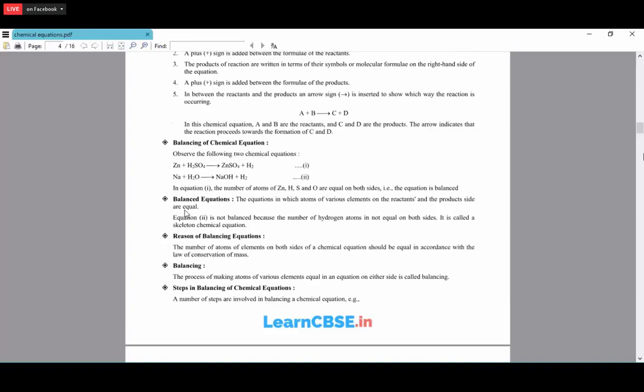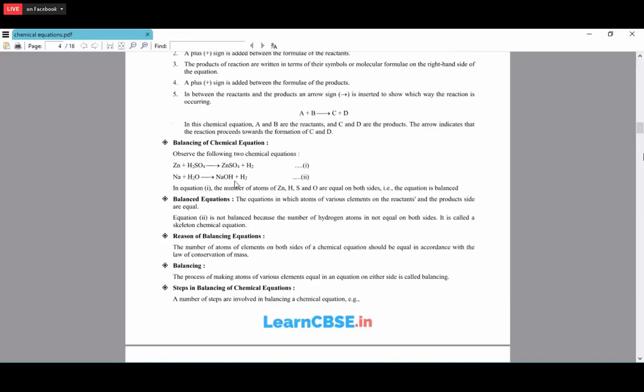Okay. So now the next one is Na plus H2O gives NaOH plus H2. In this case, here only one sodium atom, here also one sodium atom. And here H2. Whenever we write the 2 in the subscript, it belongs to the particular atom. So the 2 belongs to the hydrogen, not to the oxygen. So H2, there are 2 hydrogen atoms.